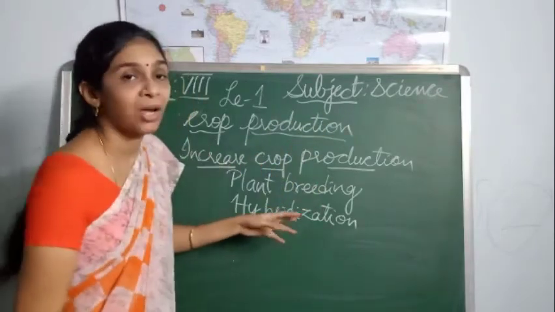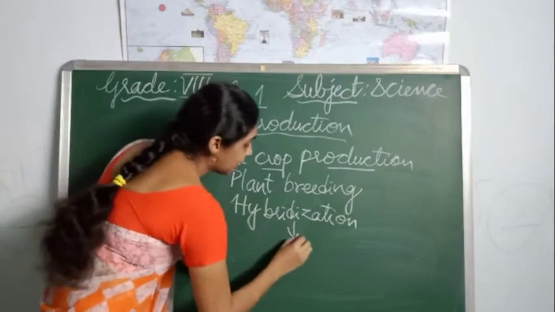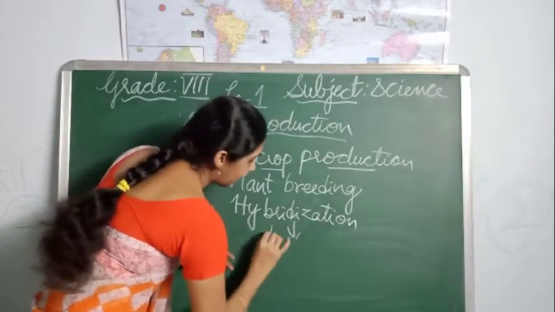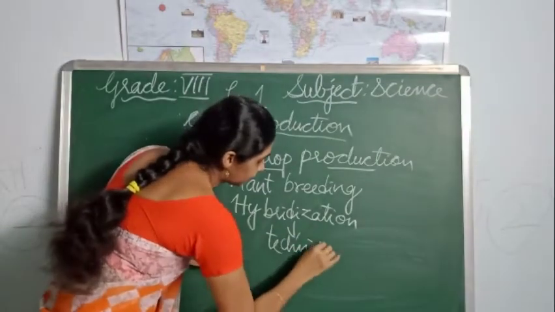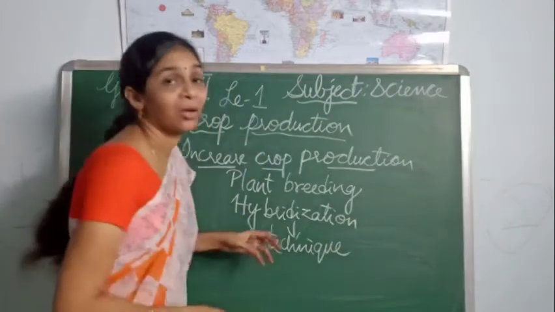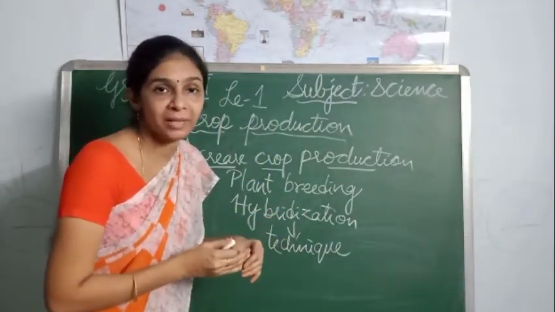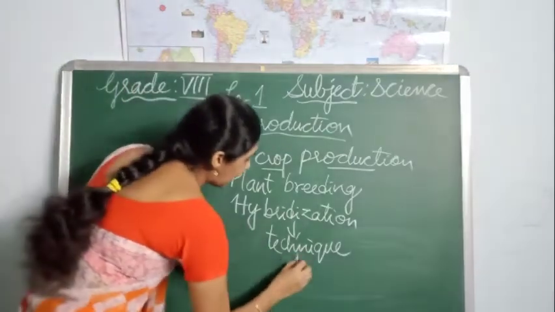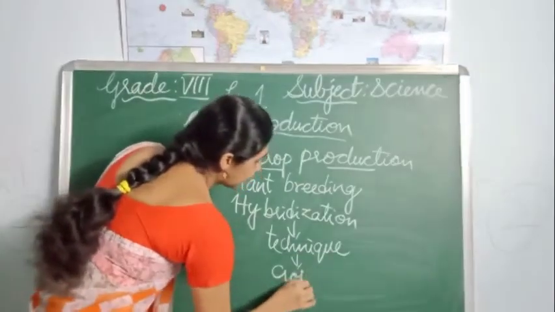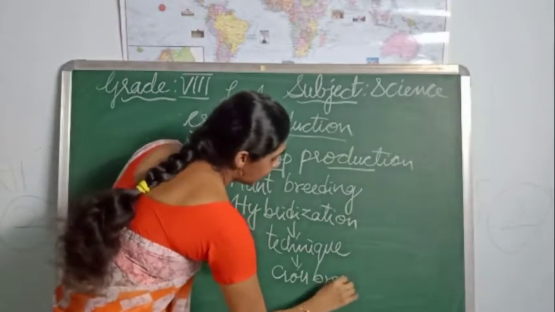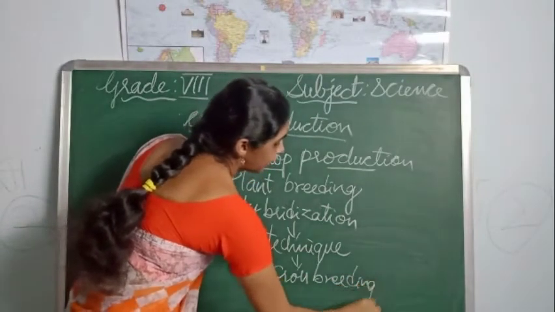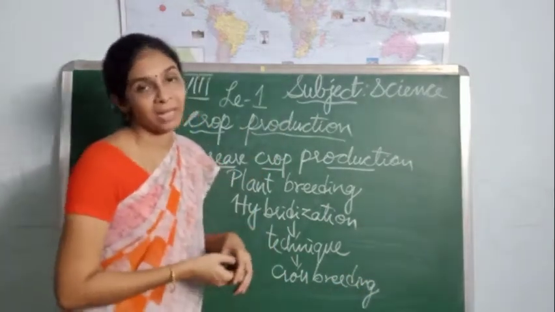So how can we define hybridization? It is a technique where a different crop variety is developed by crossbreeding. By crossbreeding, we develop a new variety of plant.